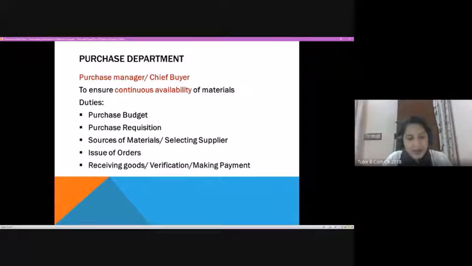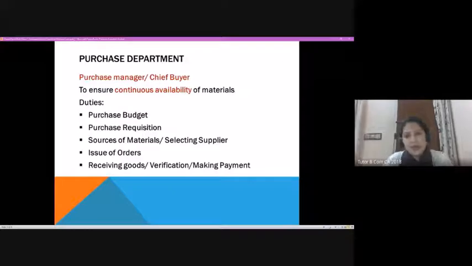So that's why the purchase manager, as the next step, will have some liaison with a set of suppliers who would be approached at the time of sourcing of materials. So the right supplier who's ready to supply the right quality expected by the organization at the right time. That's the basic purpose of sourcing of materials. Now, once you identify, okay, this is the supplier, they have the materials, then you will speak with them over the terms.